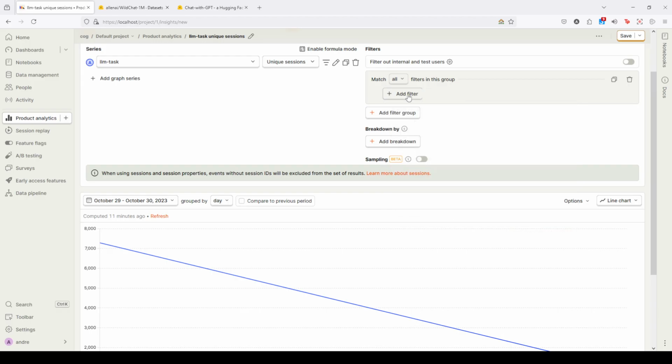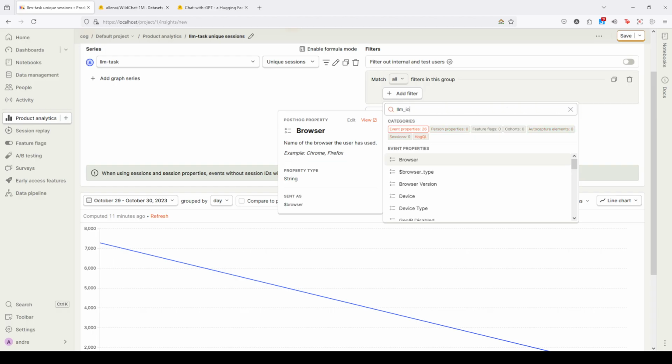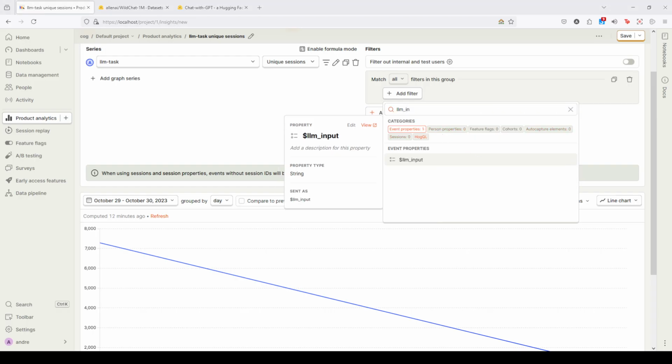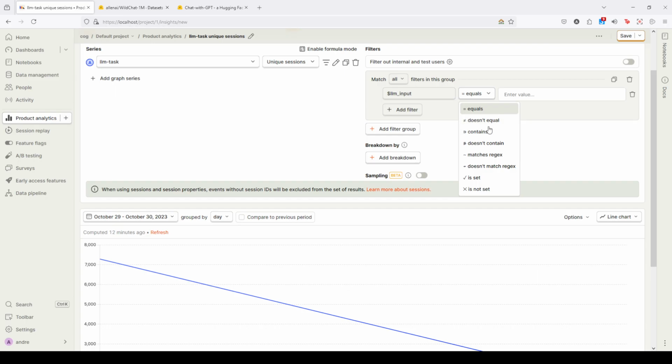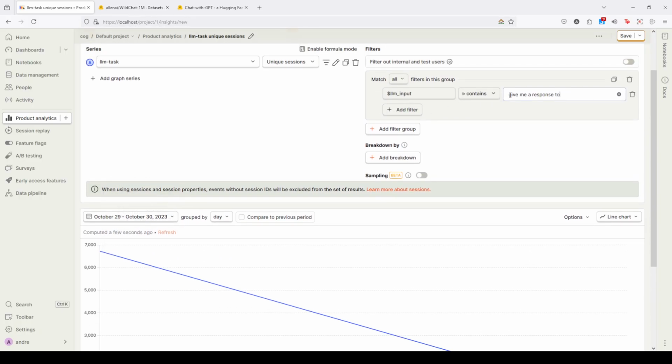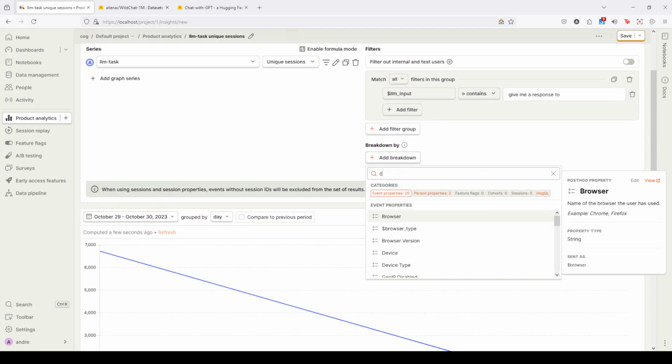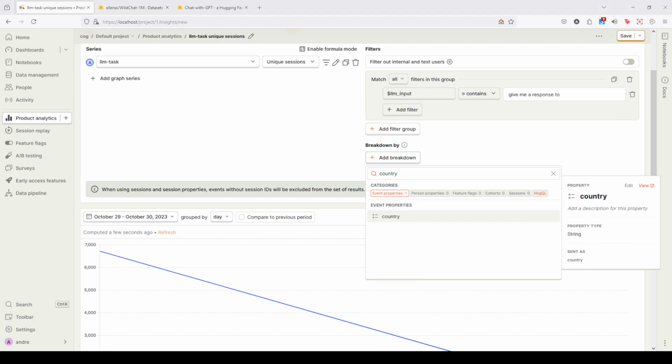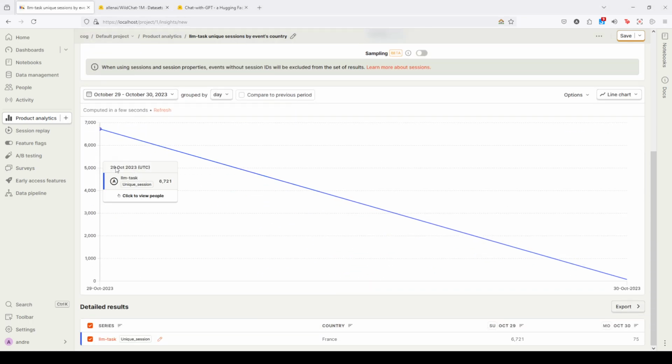I want to add the filter based on the LLM input, that contains this value. So here are all my conversations for this day that contain this pattern, this filter, and now I'll add a breakdown by country. Let's see which country all these users are coming from, and it's France. So they all come from France.